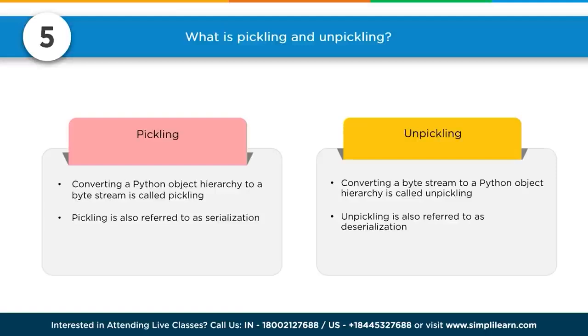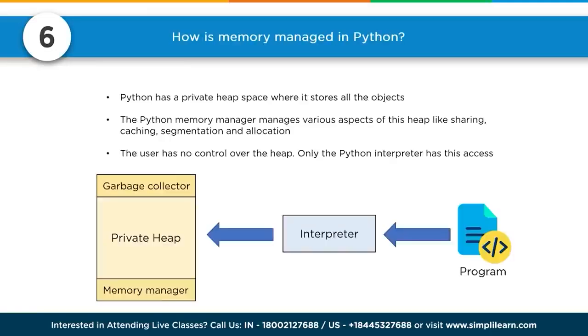Unpickling is also referred to as deserialization. So if you just created a neural network model, you can now save that model to your hard drive, pickle it, and then you can unpickle it to bring it back into another software program or to use at a later time.